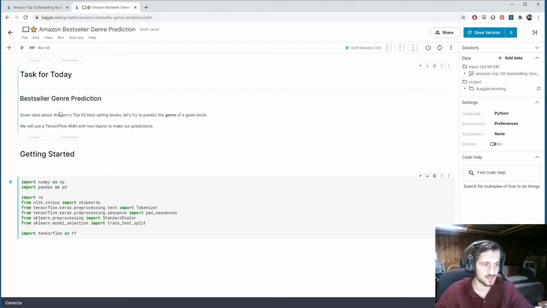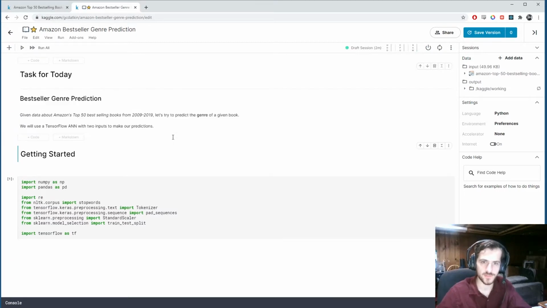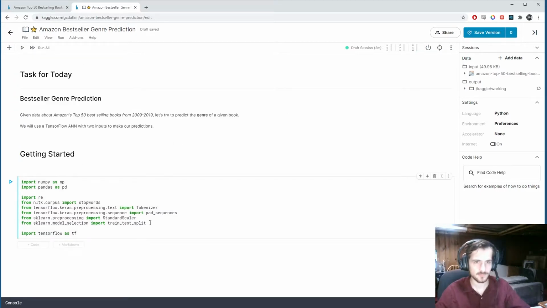I have the task for today. Given data about Amazon's top 50 best-selling books, let's try to predict the genre of a given book. And I should probably include from 2009 to 2019, since it's not just 50 books we're dealing with here.